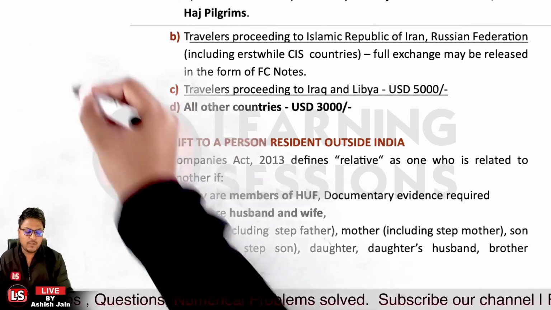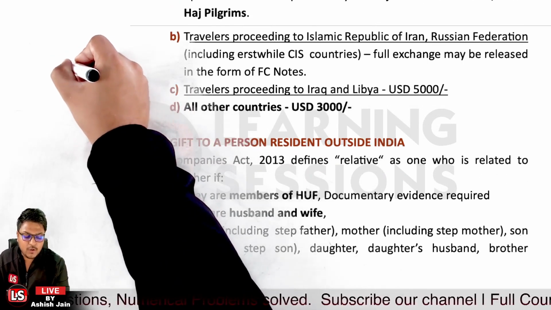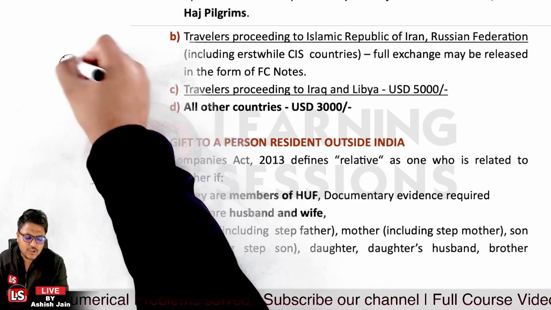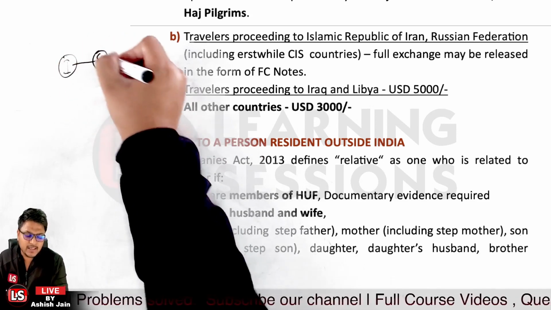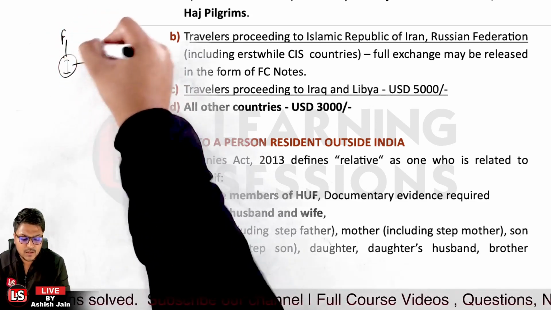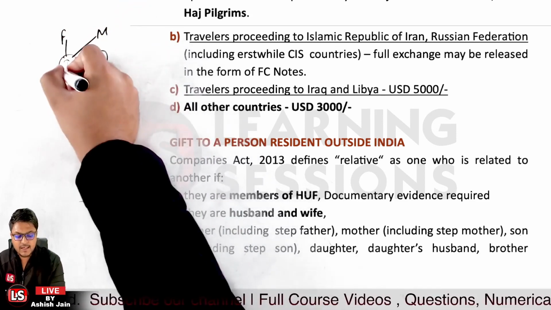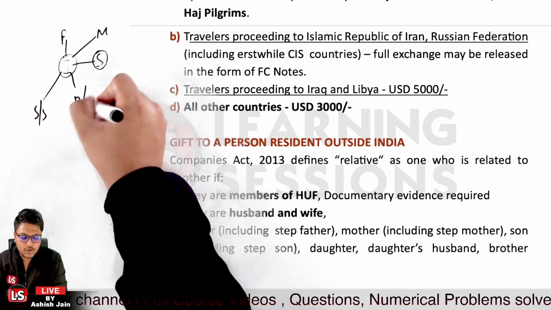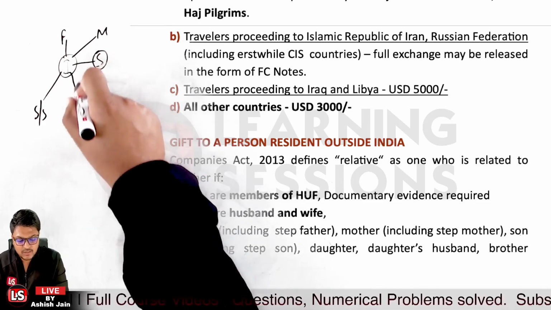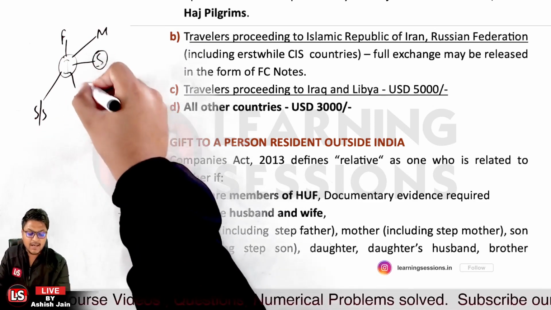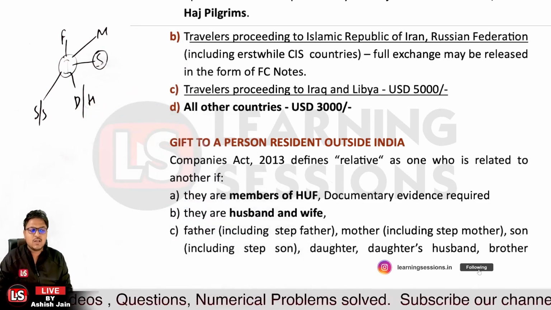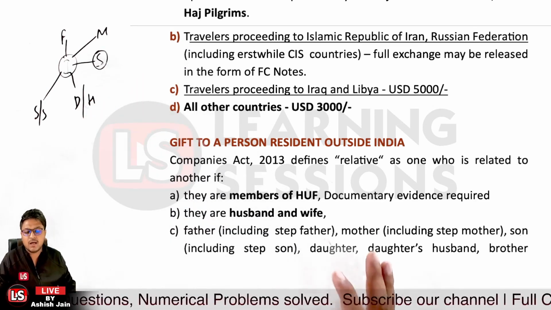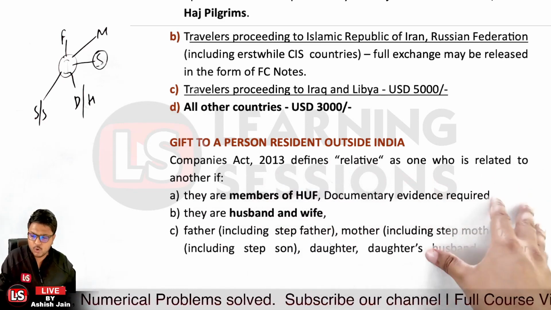Let's say this is an individual, so he can gift to his spouse, his father, his mother, his son, his daughter, or stepson. Stepdaughter is not covered, it's related to stepson, and the daughter's husband is covered in that case. So that's the definition covered under the Companies Act 2013 under close relative.